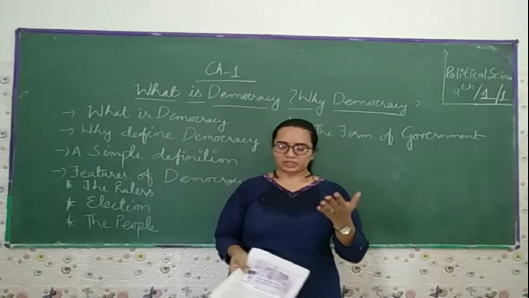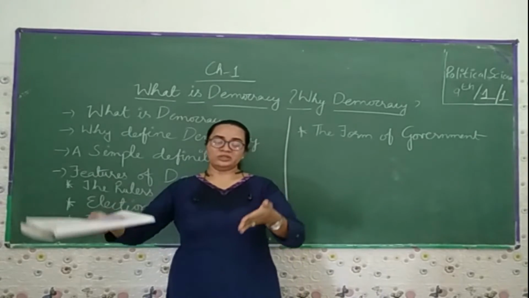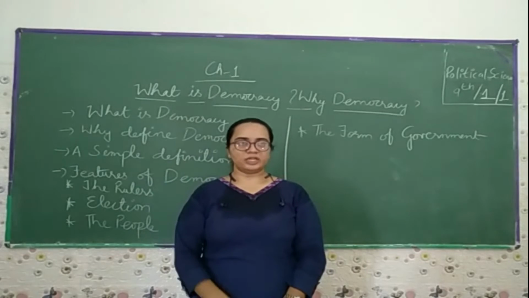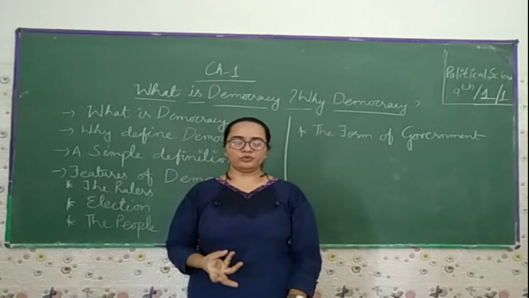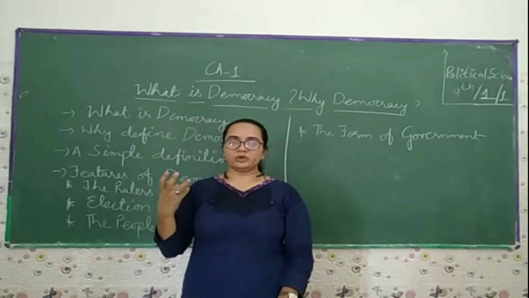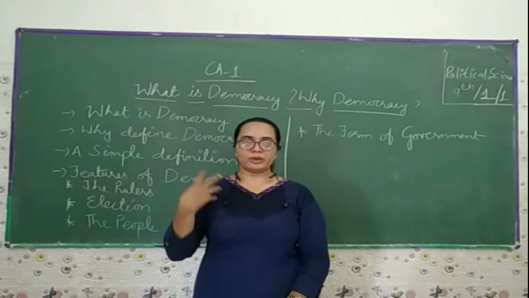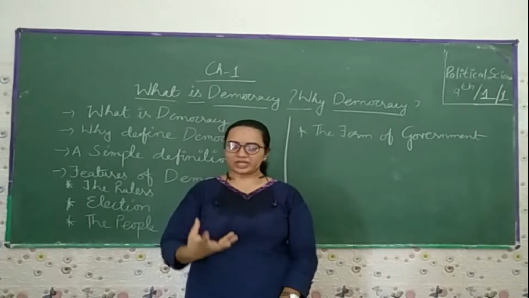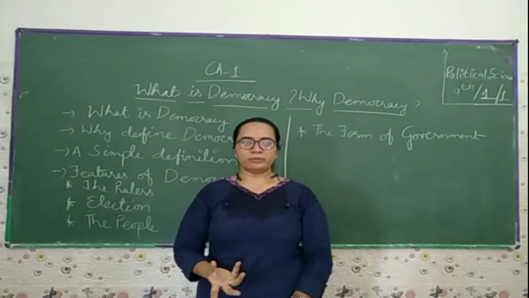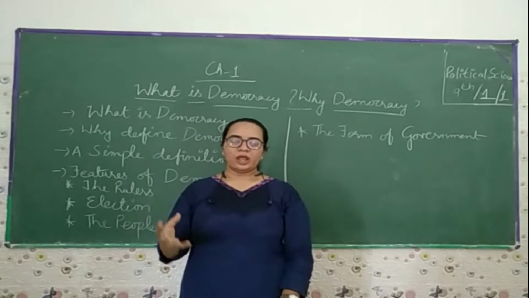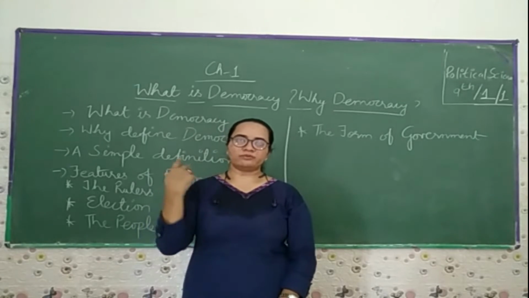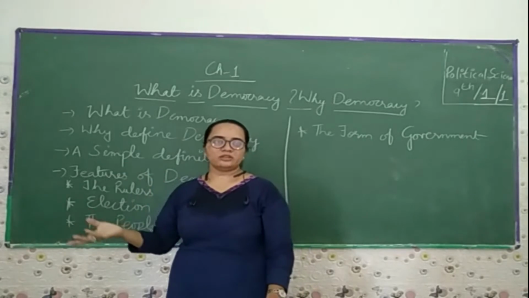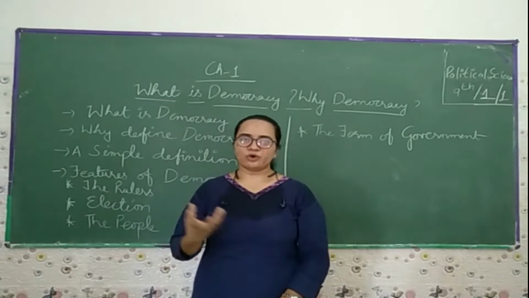In a democratic government, the people elect their own representatives and express their own views. If they want to change a particular person, they can do so through reforms or elections. In India, there is an election every 5 years, so we can change the government. Right now there is the BJP; after 5 years, if we want another party, such as the Congress, that party will form the government.